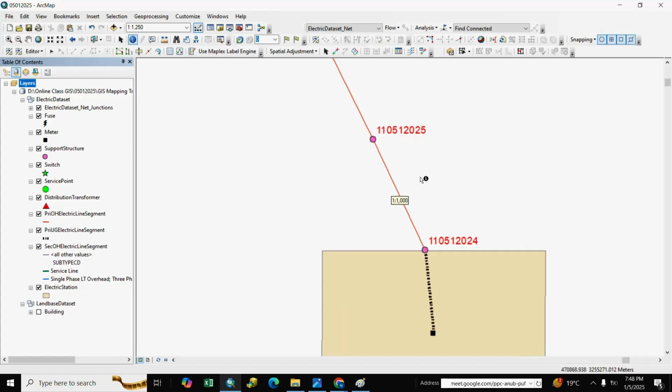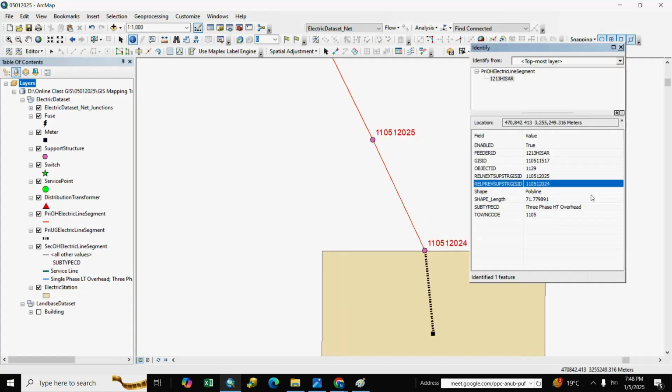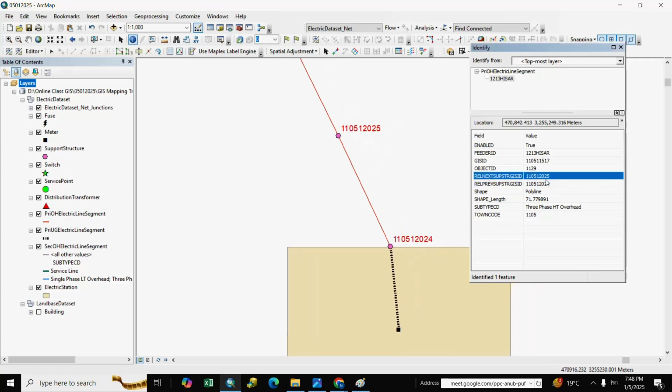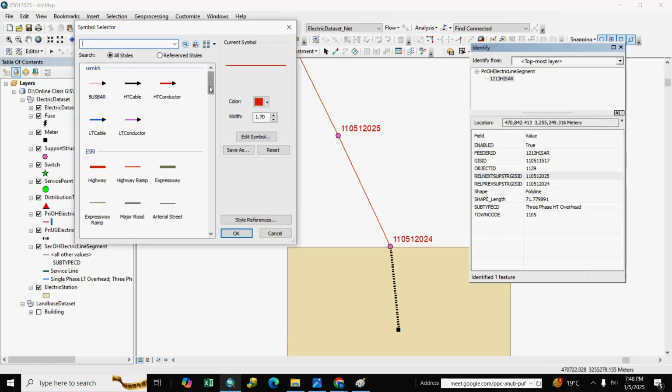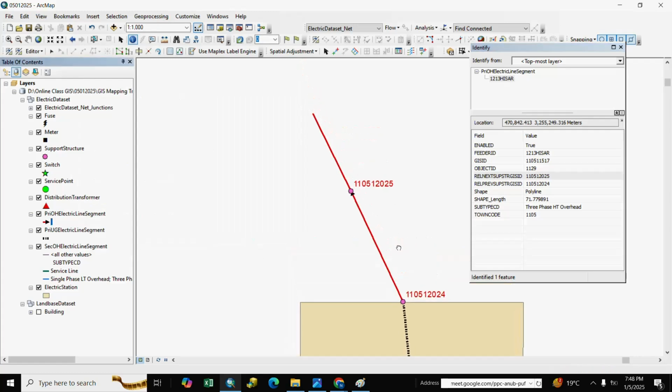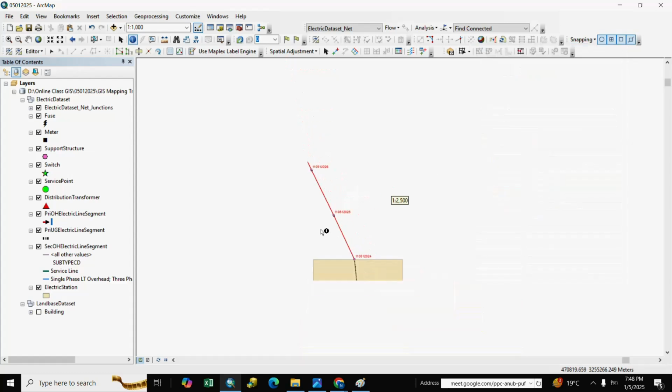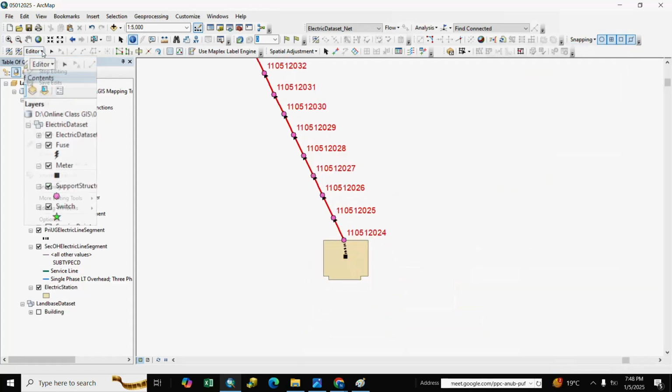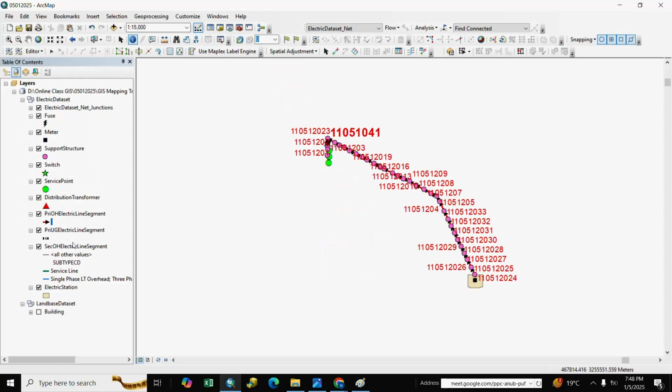And we check here previous support structure. You see here previous 24, here is 24 and you see here next support structure, you see here 25. You can also change symbology, take one, you see here previous and next. Our relationship is right, we save it and next.